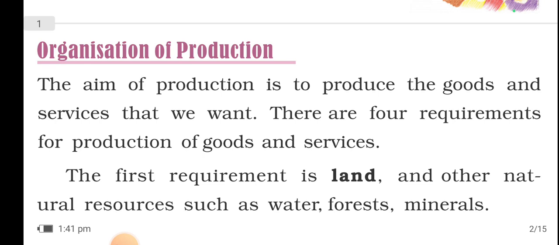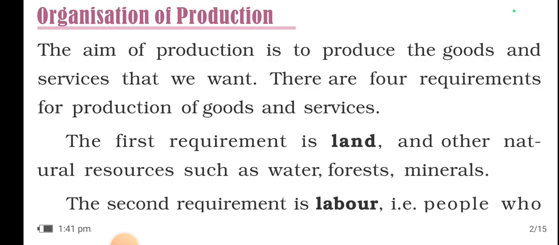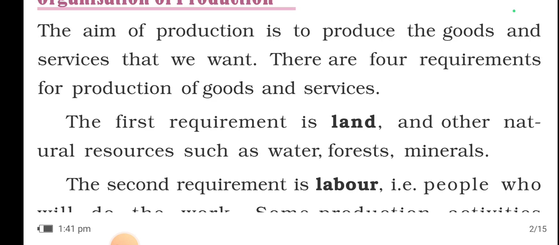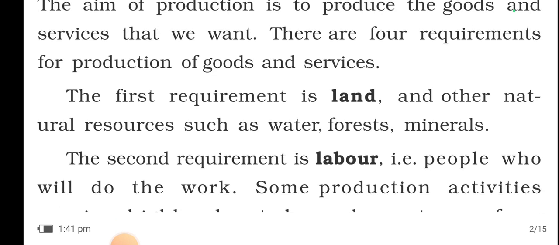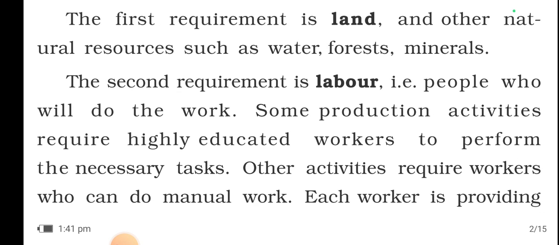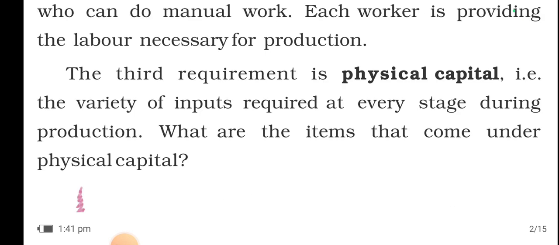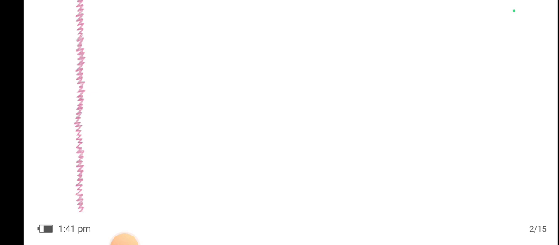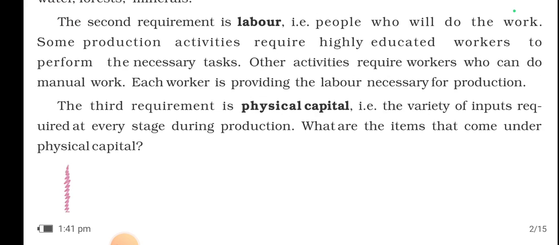There are 4 requirements for production. Okay, to produce goods and services, 4 things are required. What are those? These are land, most important I must say, labor, physical capital, and what more? Tell me.